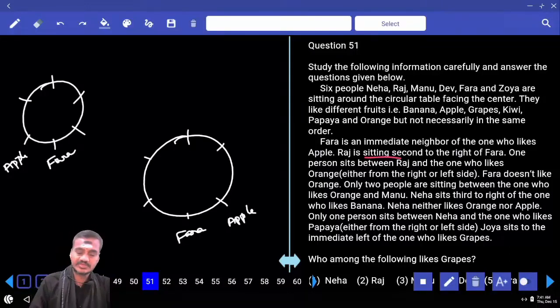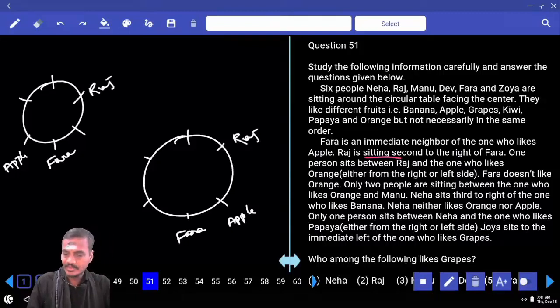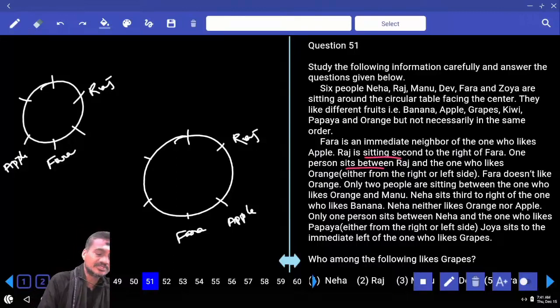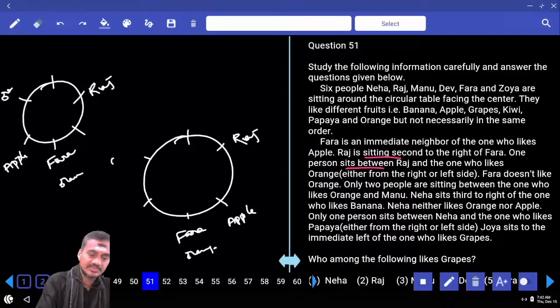Raj is sitting second to the right of Farah. And one person sits between Raj and the one who likes orange. Between Raj and orange, there must be exactly one person. Hence, 2 possibilities are there. Orange can be here, or orange can be here. Orange can be in these 2 places.